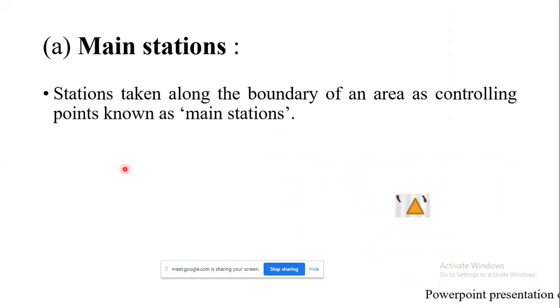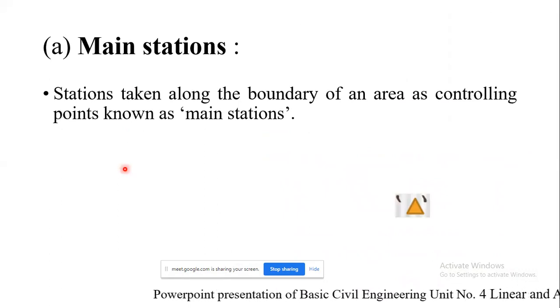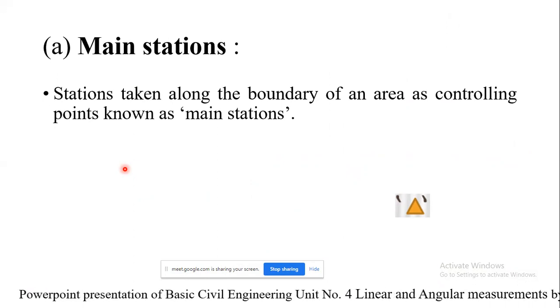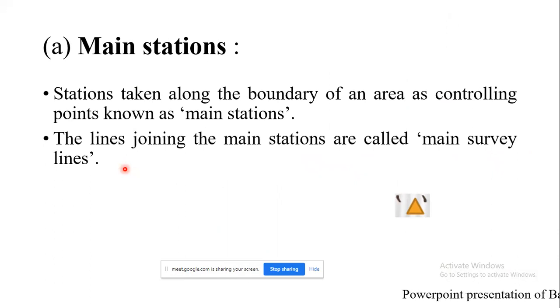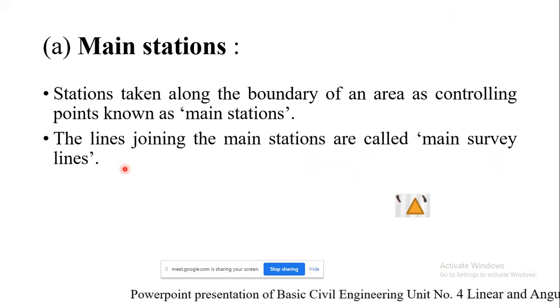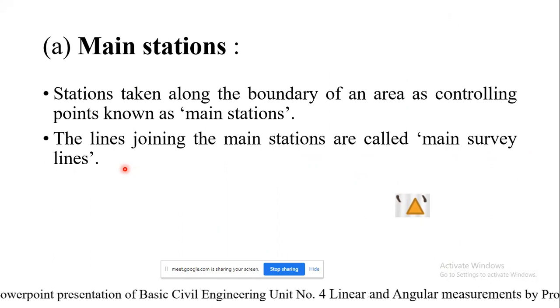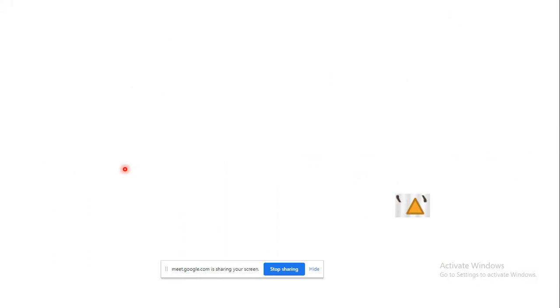Main stations are taken along the boundary of an area and act as controlling points. The lines joining the main stations are called main survey lines: AB, BC, CD, DA, which we have seen here.